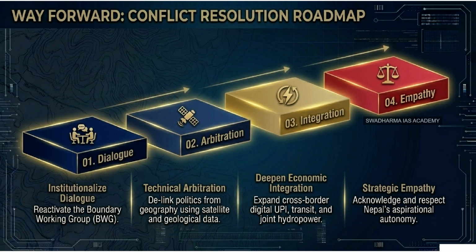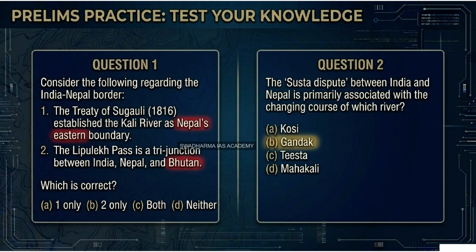So the message to Balendra Shah is essentially, look, we'll honor the open border, but you have to leave your new geopolitical allies outside the room when we discuss Kalapani. Exactly. It's a high-stakes diplomatic tightrope. It really is. It perfectly illustrates how multidimensional international relations can be. You have a colonial mapmaker's mistake in 1816, creating a military flashpoint in 2026, and all of it is being supercharged by a modern superpower's infrastructure.